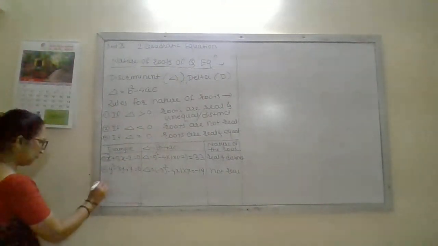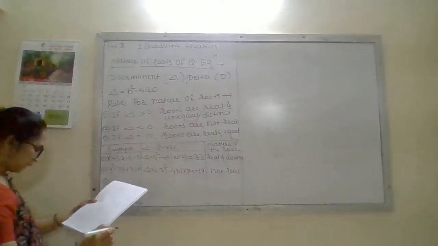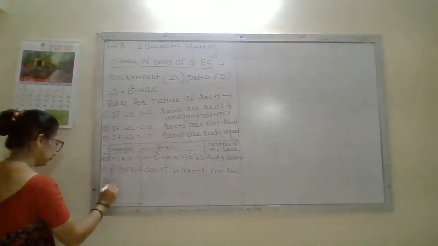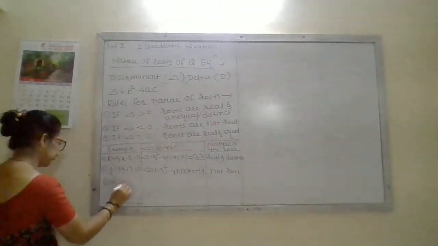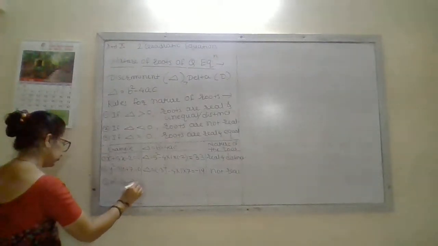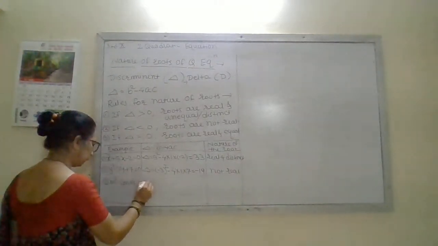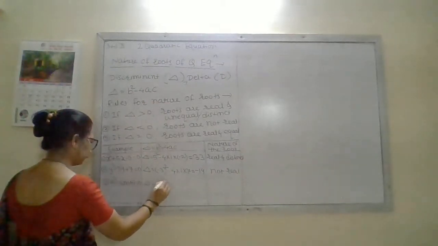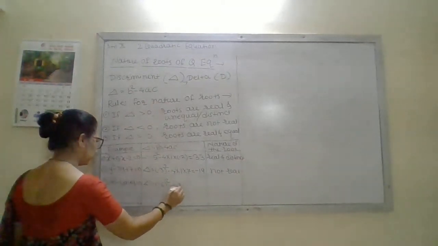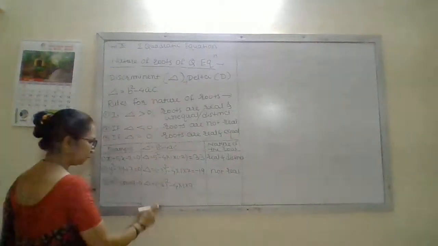And third sum is m square minus 6m plus 9 equal to 0. Then find the value of delta. Minus 6 square minus 4 into 1 into 9.